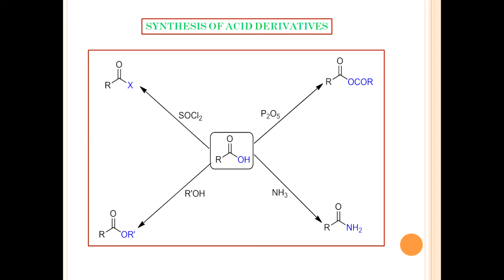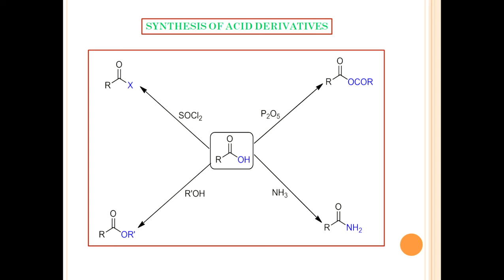The next reaction of the carboxylic acid is the formation of amide. Carboxylic acids react with ammonia or amines to give amides. The reaction involves the formation of an ammonium carboxylate salt as an intermediate, which on heating gives amide.